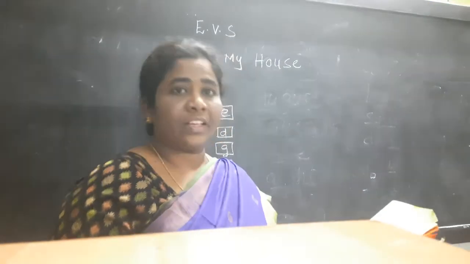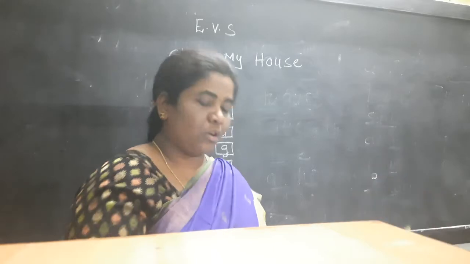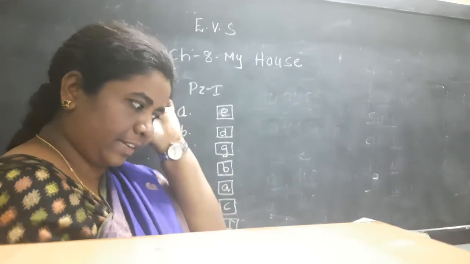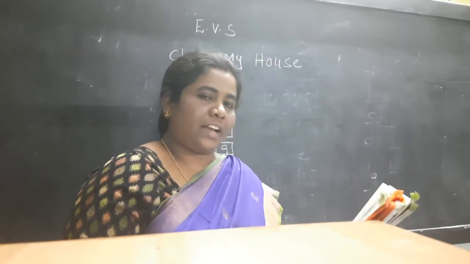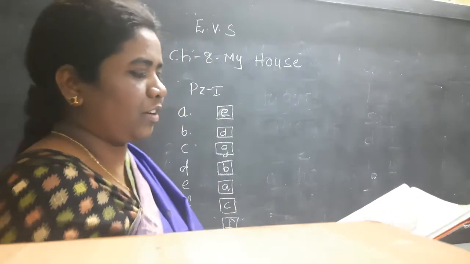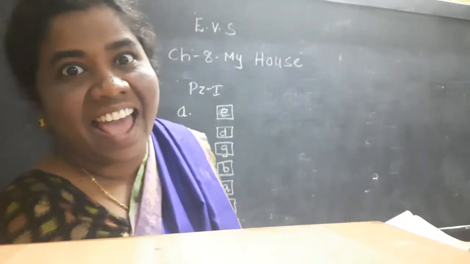Now, turn your page to 105. Fill in the blanks. You will see fill-ups. Children, I will ask you and you have to write on your own. We should keep our rooms neat and dash.